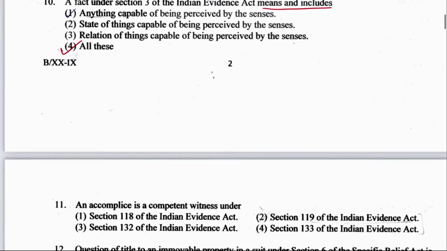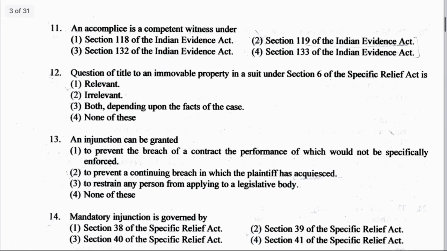Right? Now come to question number 11. An accomplice is a competent witness under which section? Section 118, 119, 132 or 133 of the Indian Evidence Act. It is a question from chapter 9 of the Indian Evidence Act, which talks about witnesses. Accomplice comes under which section? Section number 133 of the Indian Evidence Act. The right answer is option number 4,